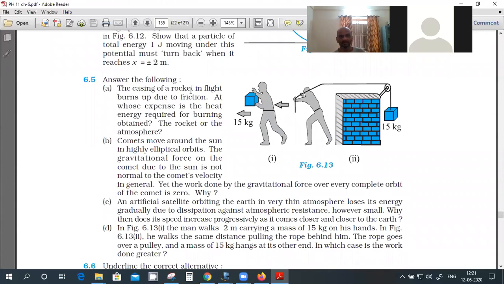The casing of the rocket in flight burns up due to friction. At whose expense is the heat energy required for burning up: the rocket or the atmosphere? So there is some heat energy generated, right? Because of the friction. So where is the energy coming from?